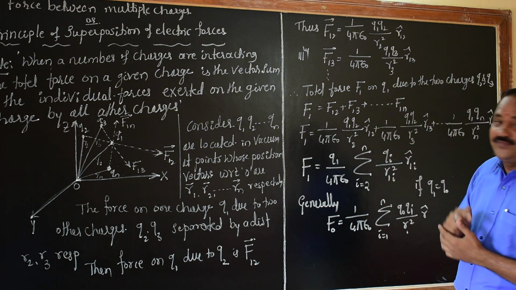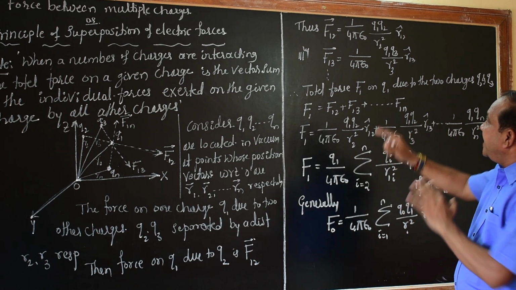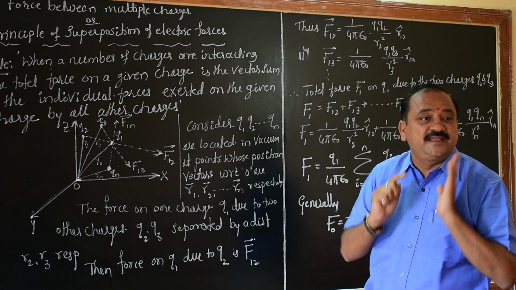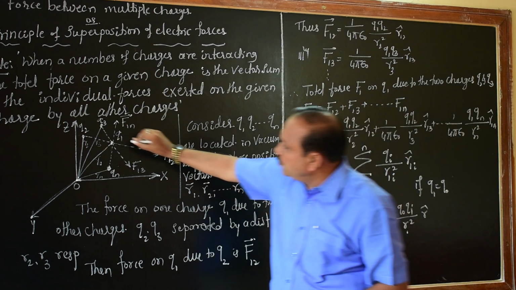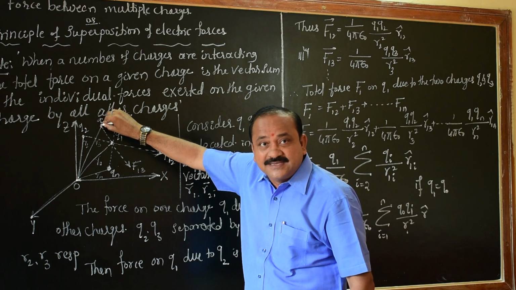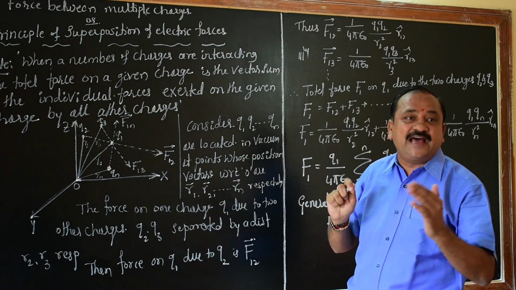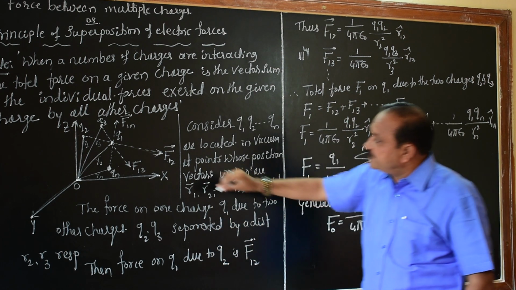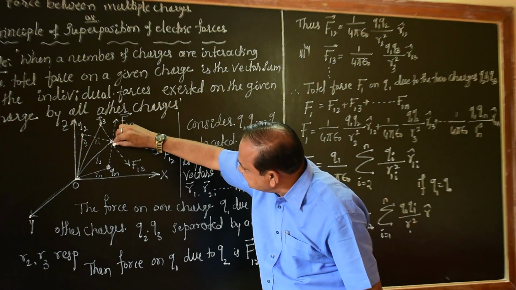The same thing applies to the force between the two point charges Q1 and Q3, again separated by distance R3. So again F13 is the force between these two. This is F13.